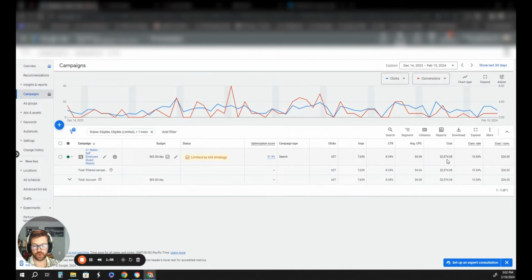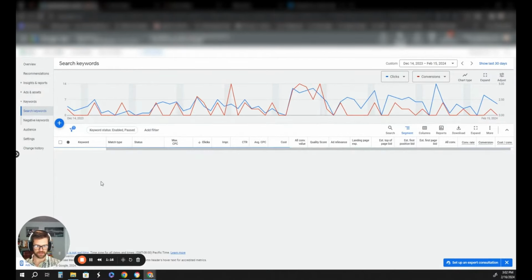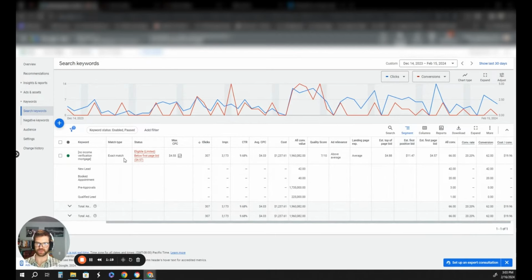But the Google Ads strategy that we're running, I'll dive into this, is single keyword ad groups with an exact match. So if I click on no income verification, I'll show you the headlines and descriptions. What I mean by exact match is that we want searches from people going into Google and typing in keywords. We want the closest match to no income verification for this specific ad group. And in this campaign, we have 4 different ad groups with 4 different exact match keywords. So all the searches are highly, highly relevant, and they're going to be more middle to bottom of the funnel.